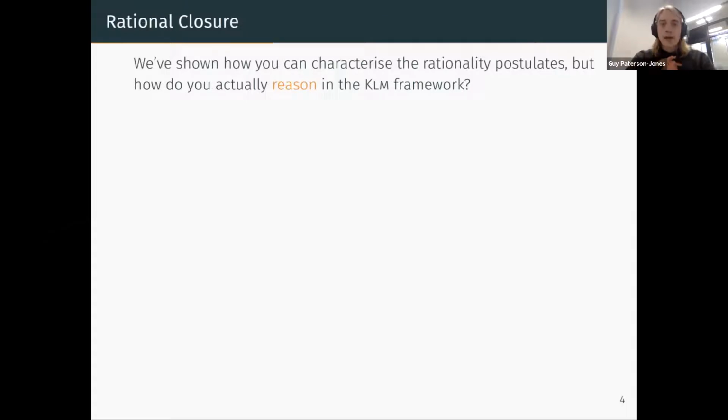So this tells you how you can characterize these postulates, but a question that still remains is, how do you actually reason in the KLM framework? And Lehmann and Magidor provide quite a nice answer for this too, in the form of a well-known entailment relation called rational closure. As an example, suppose we have the following knowledge base, which says that penguins are always birds, that birds usually fly, and that penguins usually don't fly. So quite common sense knowledge here.